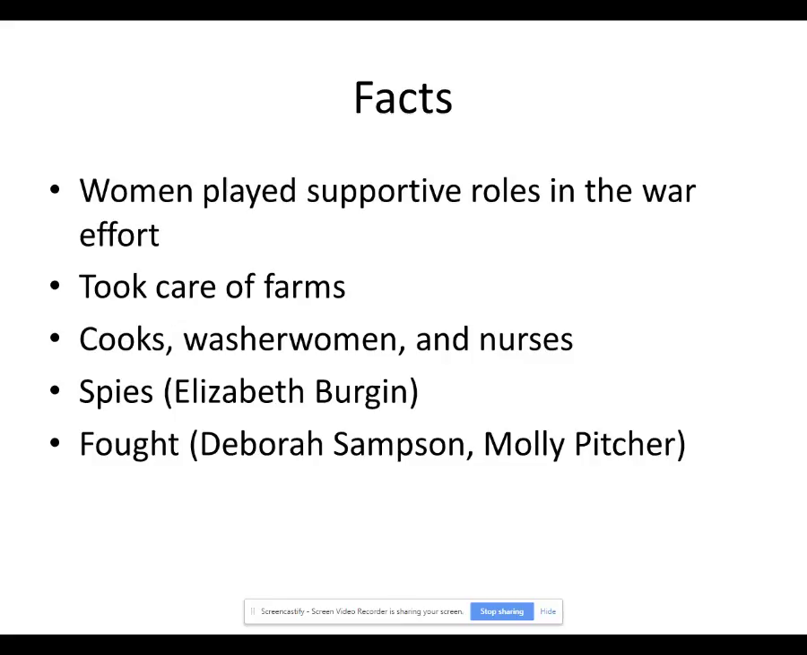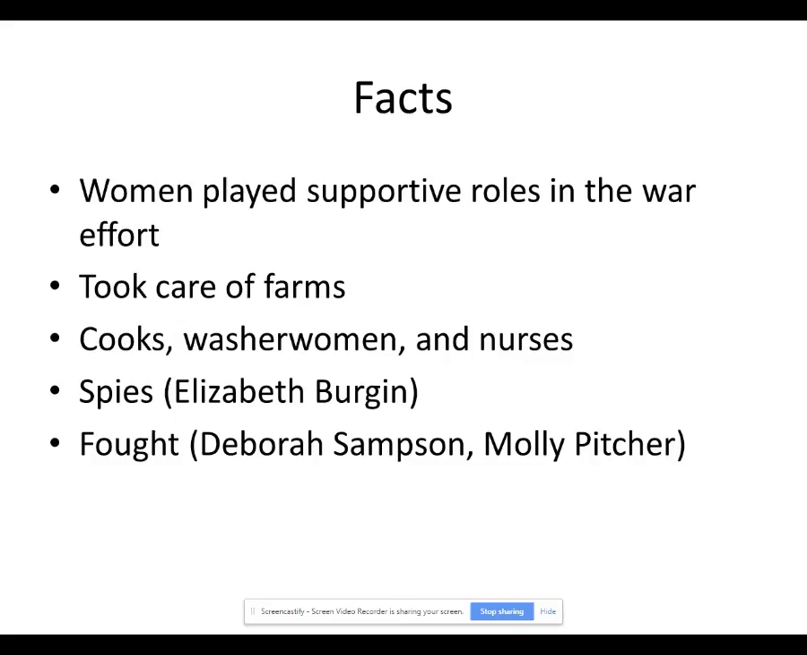Abigail Adams, who was John Adams' wife, John Adams, who later became one of our presidents, became famous for her skill in managing the family farm during the war. She did a really great job with that. Some women went to the military camps, even though they weren't really allowed to fight, and they decided to help the army in other ways.